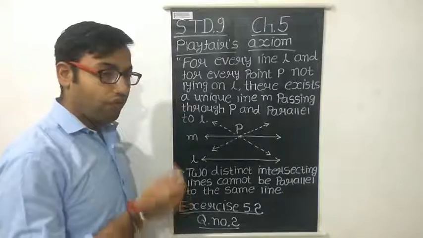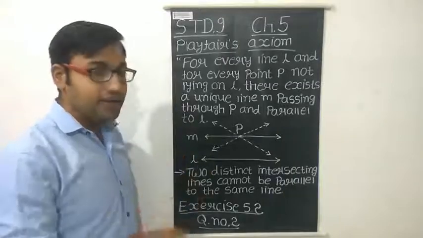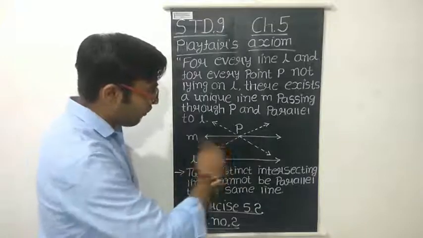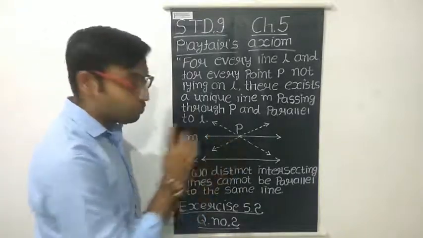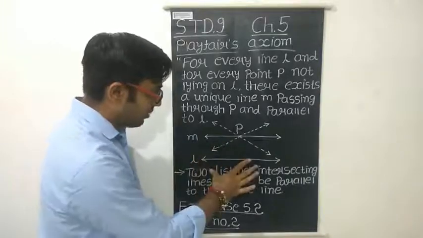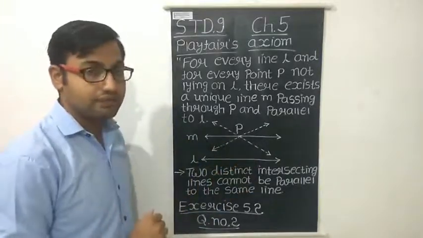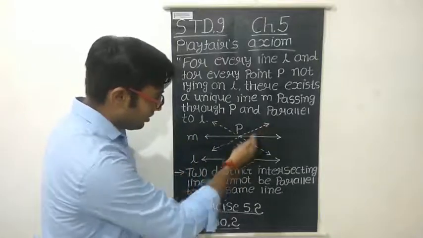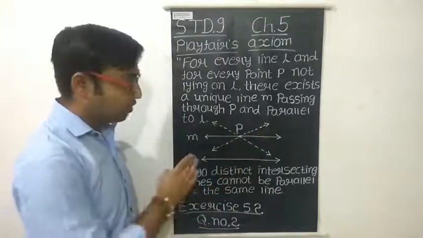We know that from one point infinitely many lines can pass, right? But out of all the lines that pass through P, we get only one line that is parallel to the given line L. See, there is another line that passes through P, and another one. In total I have shown 3 lines.